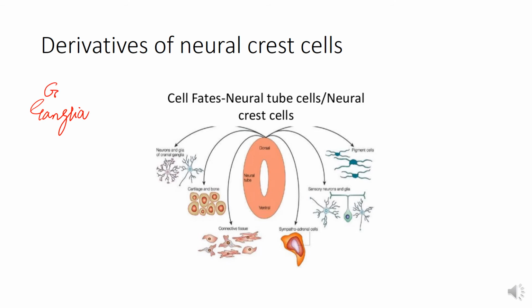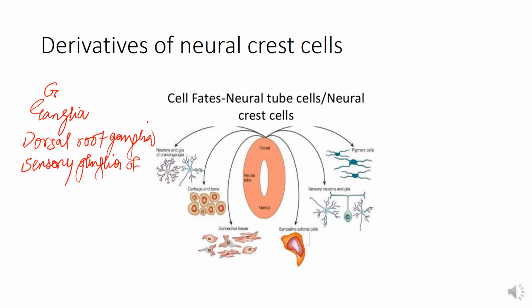Ganglia in the body, whether it is dorsal root ganglia, the sensory ganglia of peripheral nerves, or the sensory ganglia of the cranial nerves, that is fifth, seventh, eighth, ninth, and 10th.